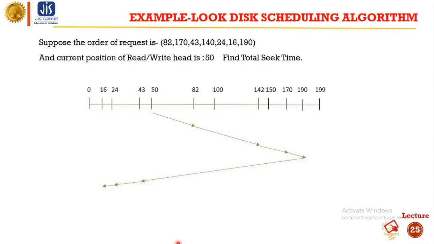But in case of LOOK, we will not move to 199. After 190 we will move in the opposite direction and visit those nodes which were unvisited. That is, from 190 we will move to 43, from 43 we will move to 24, and from 24 we will visit 16.